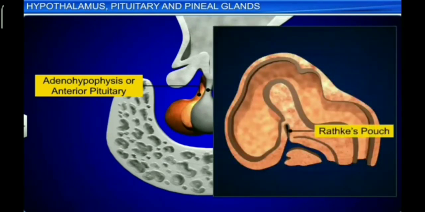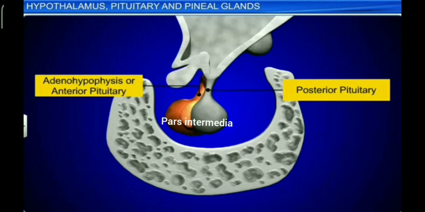Adenohypophysis is an outgrowth from the roof of the buccal cavity. This outgrowth is called Rathke's pouch. It grows upwards towards the brain. The neurohypophysis grows as a downward extension of the hypothalamus. The two outgrowths together form the pituitary gland. The connection of Rathke's pouch with the pituitary gland is lost in the embryo. Intermediate lobe or pars intermedia is the small reduced part lying in the cleft between the anterior and posterior lobe.